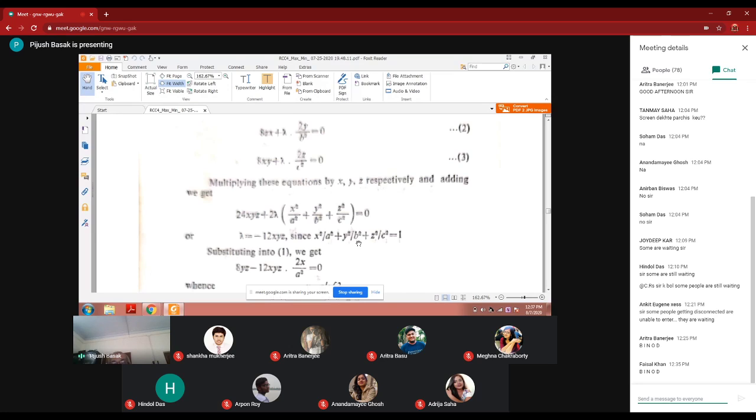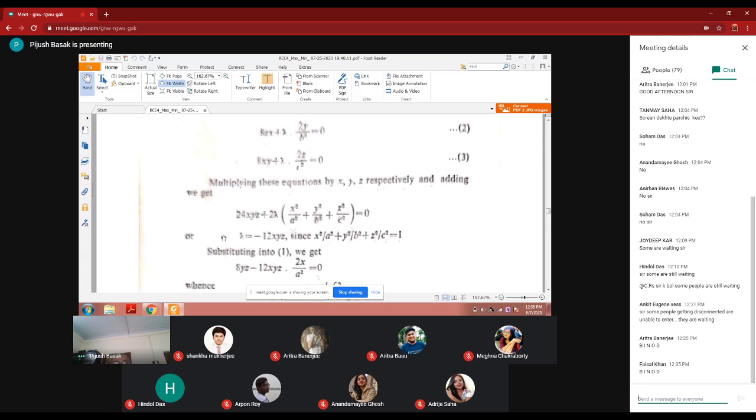In an ellipse it is x square by a square plus y square by b square. If it is an ellipsoid, it is just a volume like the ellipse. If an ellipse is rotated, you get an ellipsoid along the x-axis.